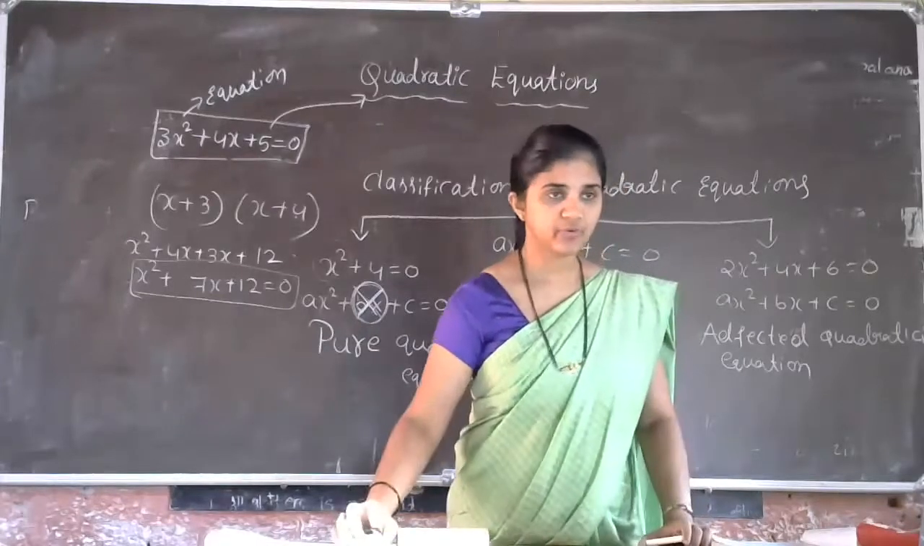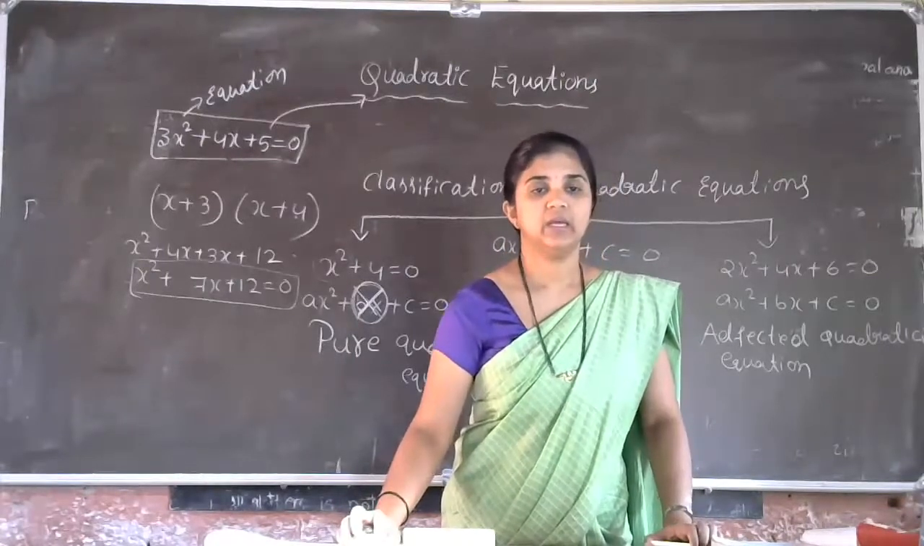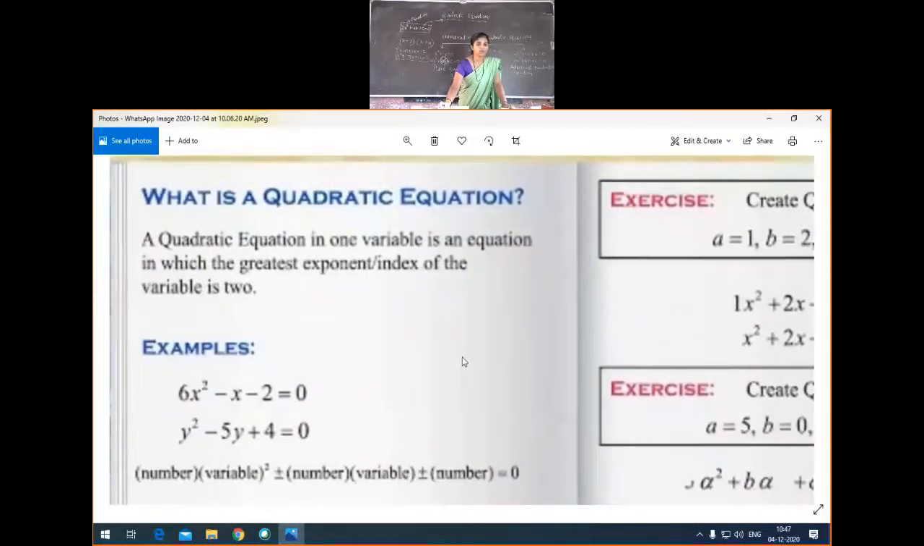Okay. So before starting the example problems, I just want to share this definition part. Here we have the definition. What is a quadratic equation? Actually, just now what we learned, I just want to recall within one page. A quadratic equation in one variable is an equation in which the greatest exponent or index of the variable is 2. Is that clear? So this is the definition of the quadratic equation.